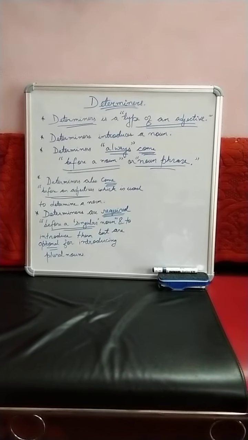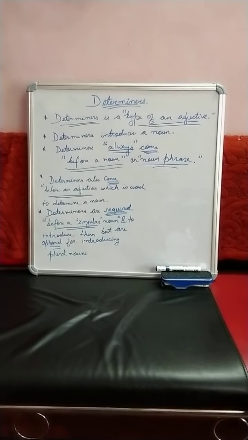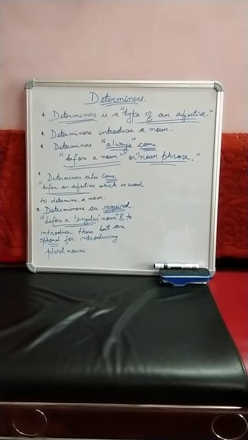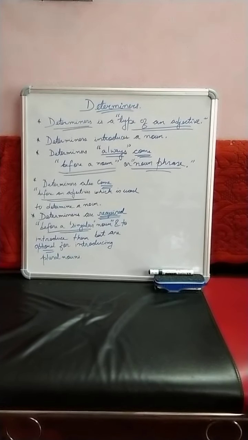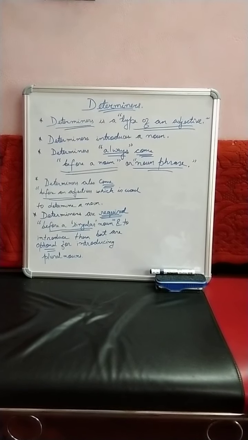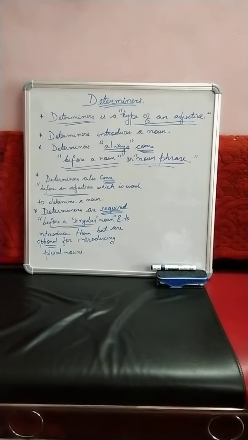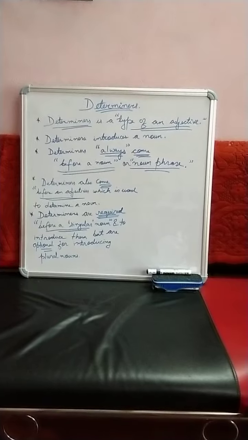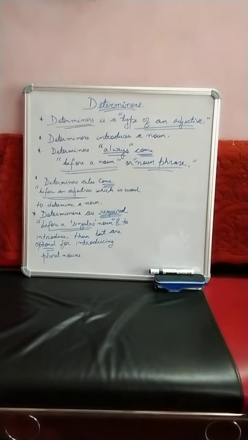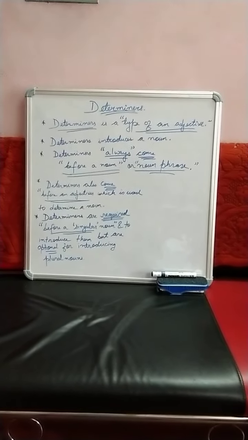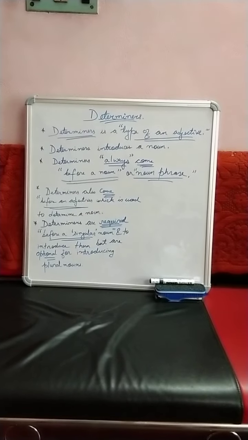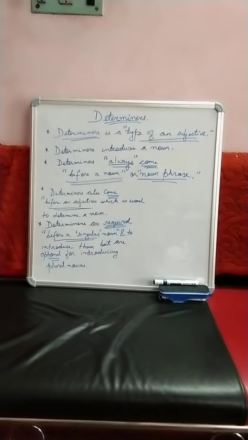So when a determiner comes before a noun or pronoun, that noun can be either in the subject or the predicate of the sentence. Sometimes a determiner also comes before an adjective when the adjective is used to determine a noun. So here we can say that a determiner is an independent entity, rather than being part of the adjective.